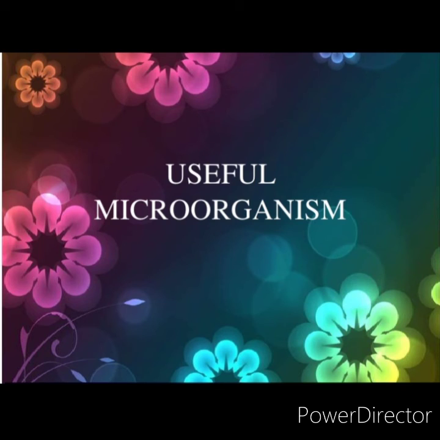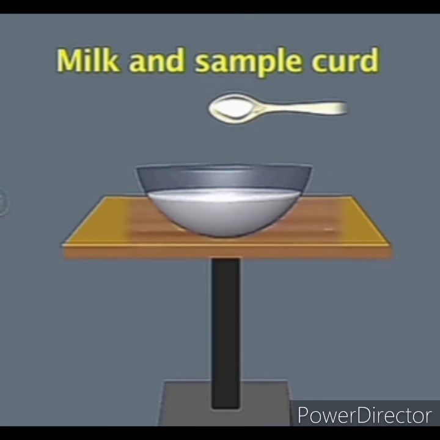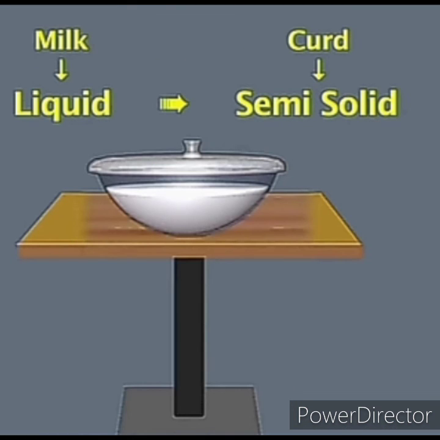Now we are going to perform an activity and you have to look at it carefully, and at the end of the activity I have a question. You have to find the answer to that question. Just take milk in a bowl, take some curd and add it with the help of a spoon to the milk. Now keep it for some time, and after some time you will see some changes in the milk.